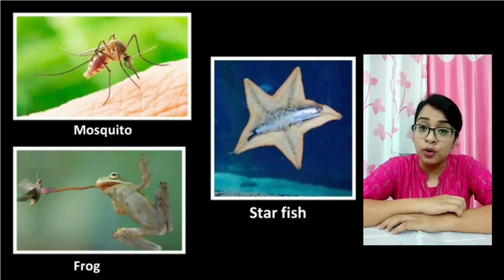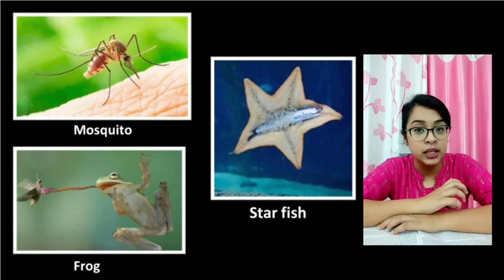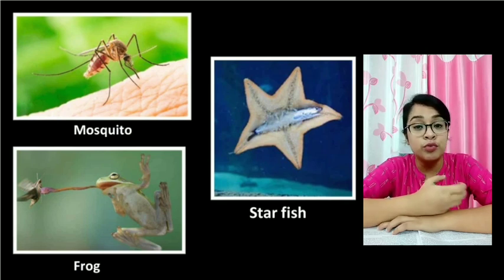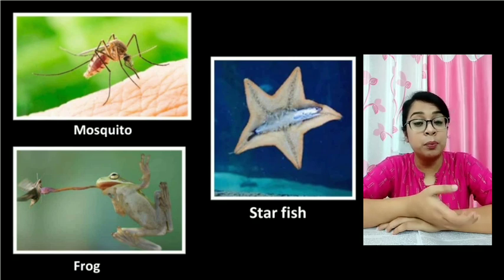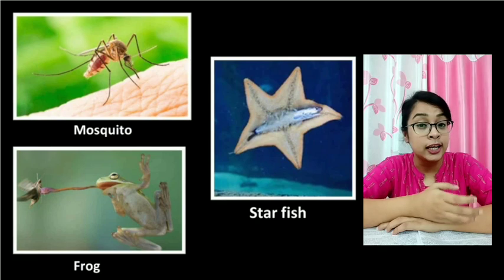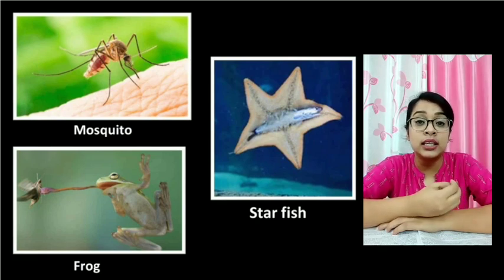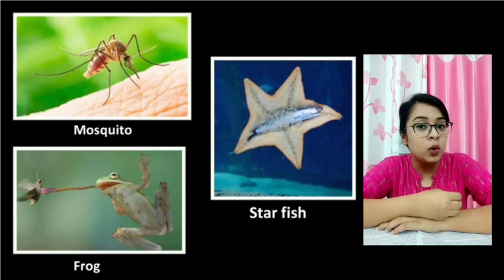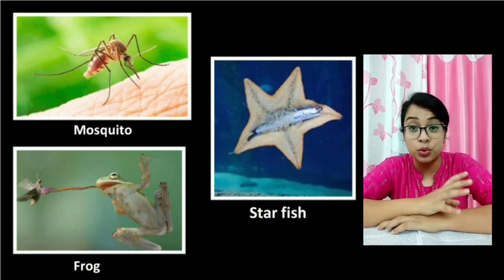Now, in the case of frog, they have a retractile tongue and that is very sticky. Whenever they see their prey, they unfold the tongue, and when the tongue comes in contact with the prey, it gets attached to the tongue as it is very sticky, and they again bring it back so that they can eat the insect. Now, starfish generally have a different and interesting mode of nutrition.